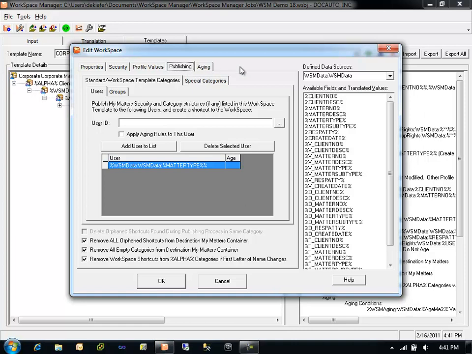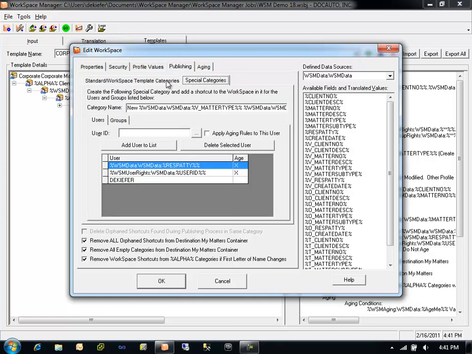A unique capability within DocAuto's Workspace Manager application is the ability to distribute workspaces either directly to the root of a user's My Matters container or within categories using what we call the publishing capabilities of Workspace Manager. Publishing is in itself broken down into two different types of operations.